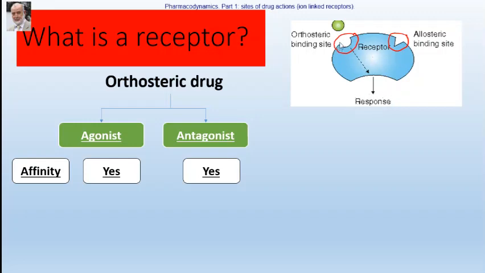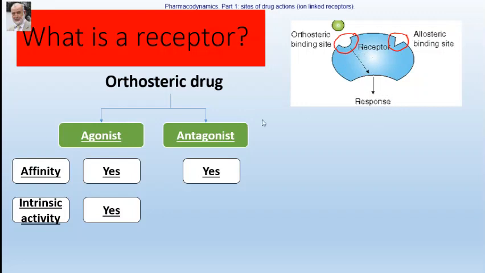Therefore, an agonist, once it binds to the receptor, produces a response. This is known as intrinsic activity. Therefore, intrinsic activity means an ability to produce an action. Agonists have intrinsic activity. They can bind to the receptor. They can change the configuration of the receptor in a way that ends up with a response.